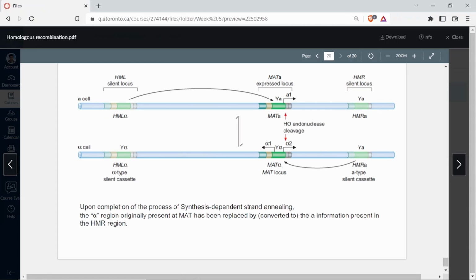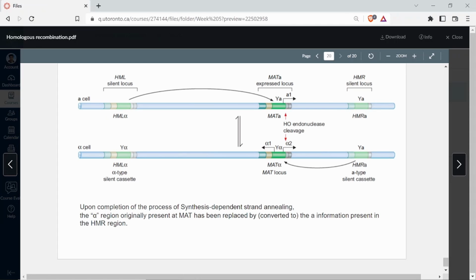So this is the A cell, right? Do not look here, do not look here, just look at the mat locus. If it is mat A, the strain is A. If the locus has mat alpha, the strain is alpha. Is it clear till now? That whatever gene is there in the mat locus, that is the genotype of the organism, because that is what is getting expressed.